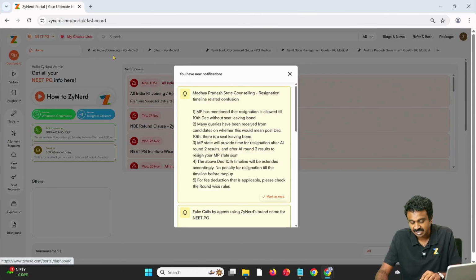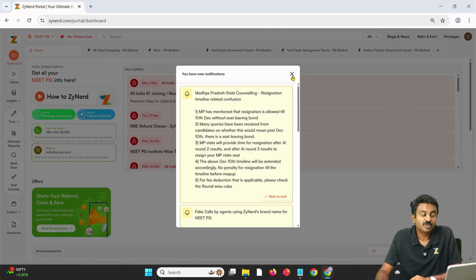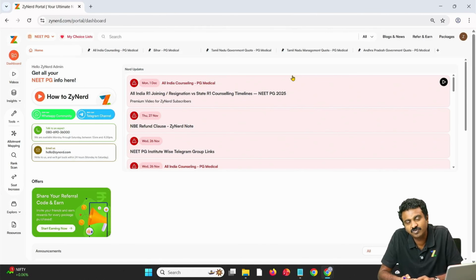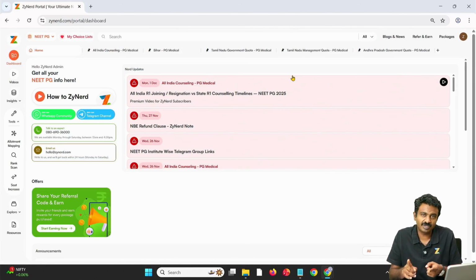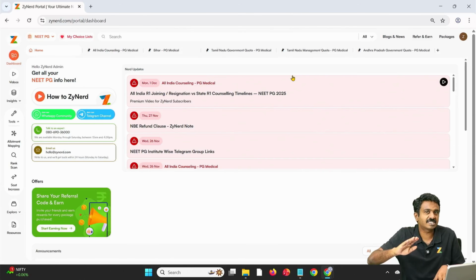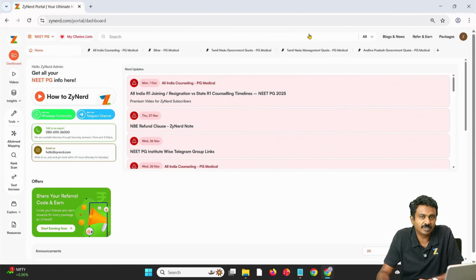Now this is how you use this entire tool to estimate. It will be very useful at the time of round 2s when you are deciding your seat, or whether you want to take an all India seat or a state round 2 seat and then move on to the third phase, because that decides your eligibility for further phases as well. And similarly on all India round 3 seat, when you are deciding, this will be very useful.